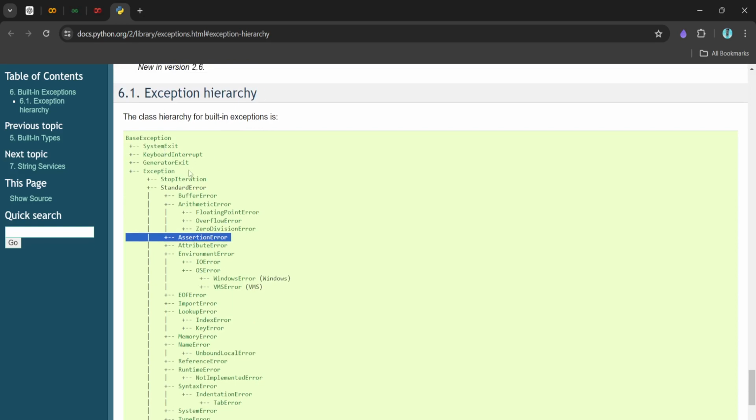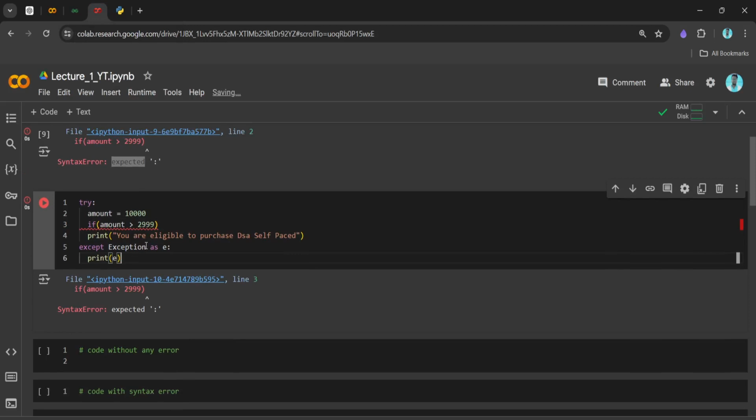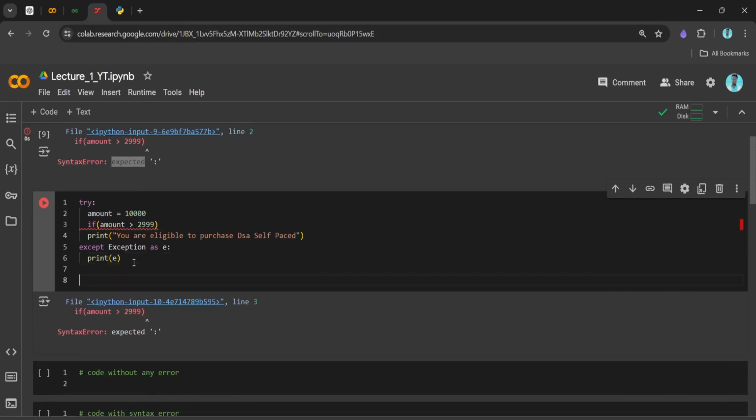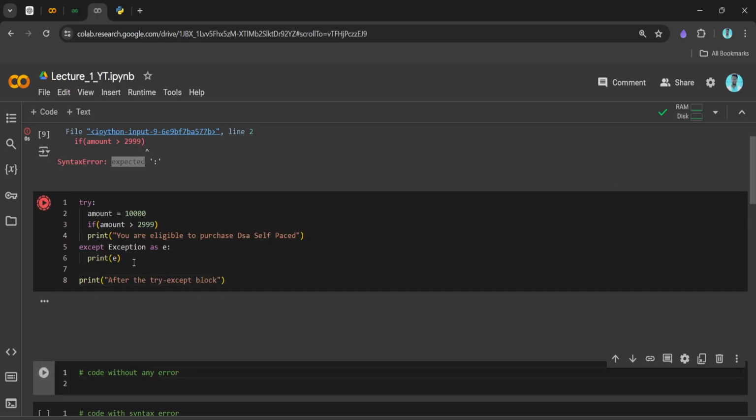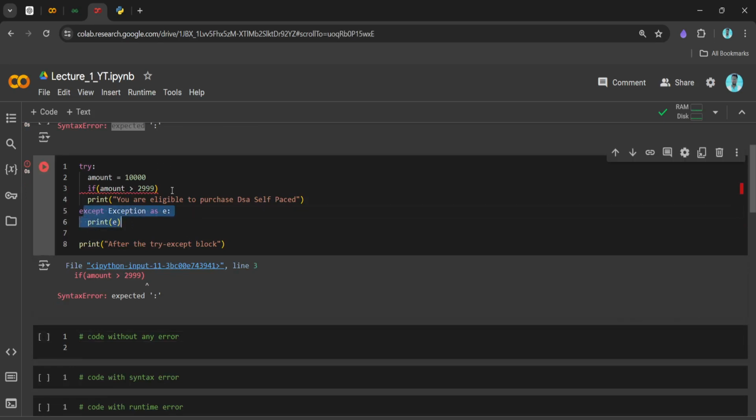Because this is the syntax error, what we want is that the program should not break. Let's say I write this after the try except block. We have written the except block, so the program should not stop, right? But the program is getting stopped. Why? Because this is the syntax error. It is not like the error is occurring at runtime.